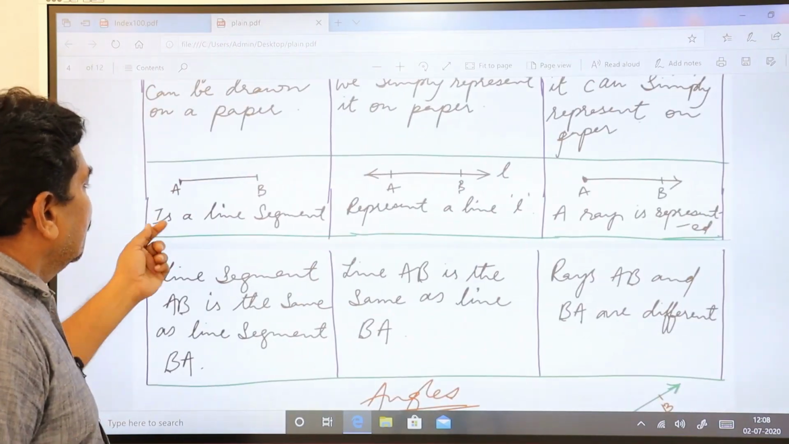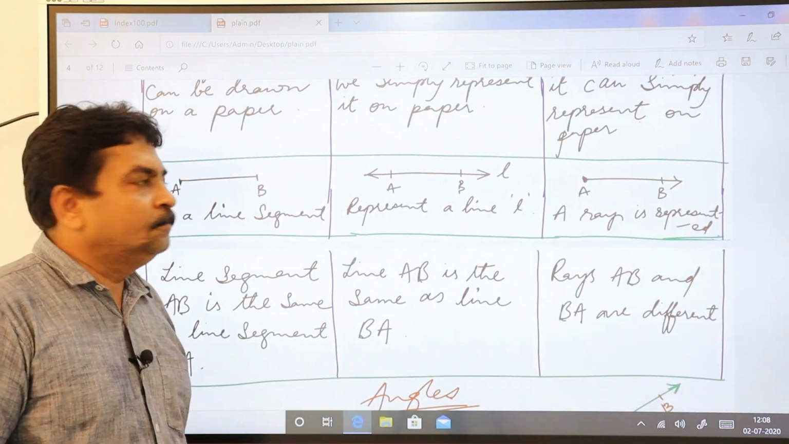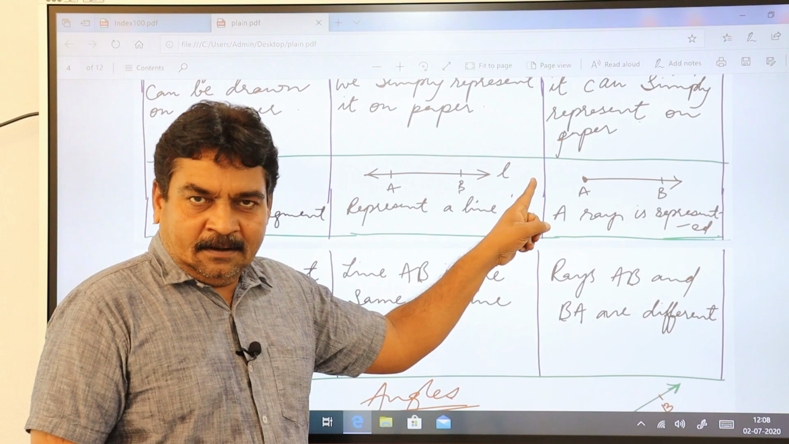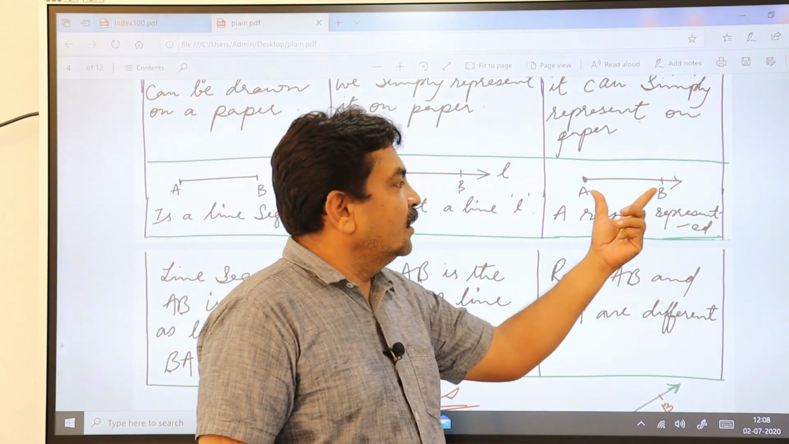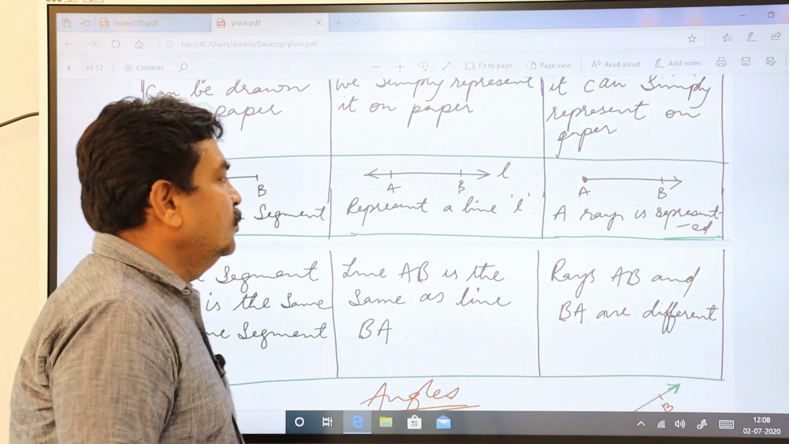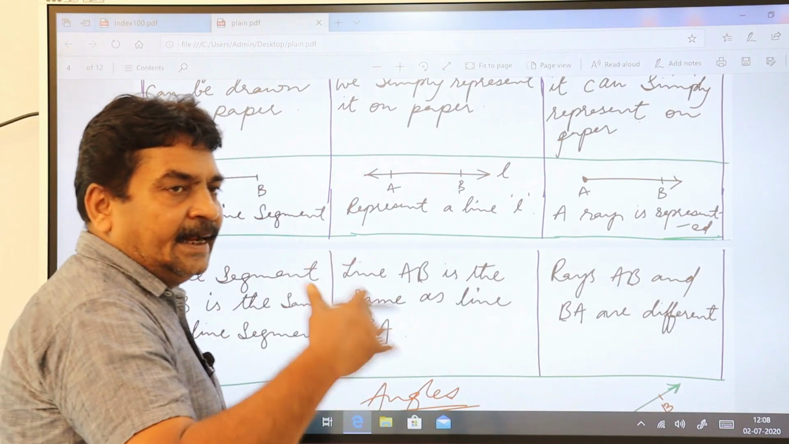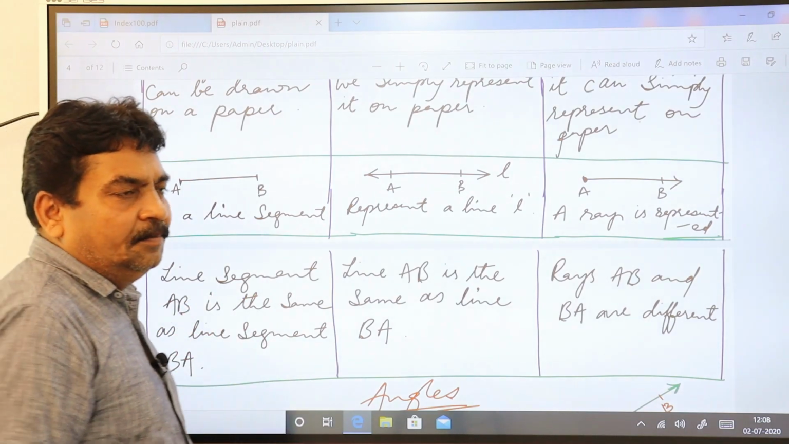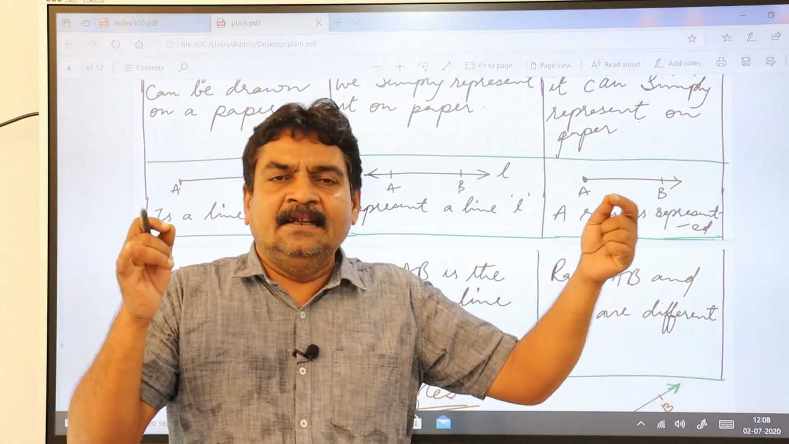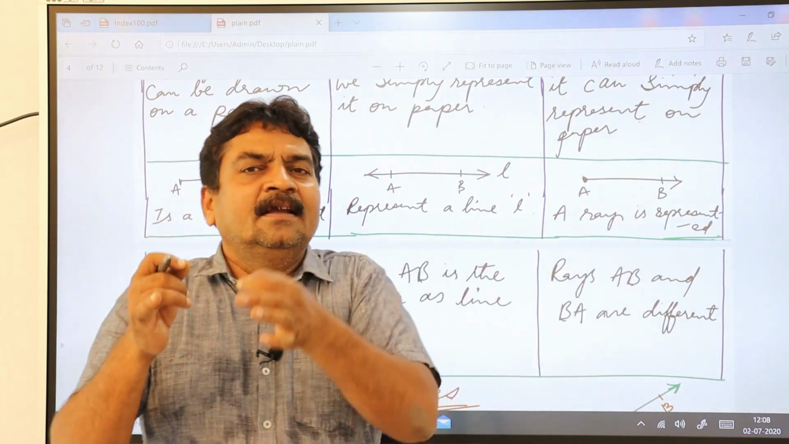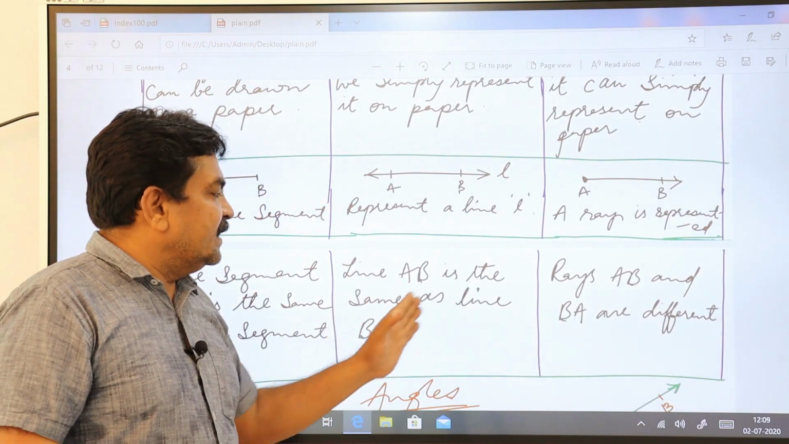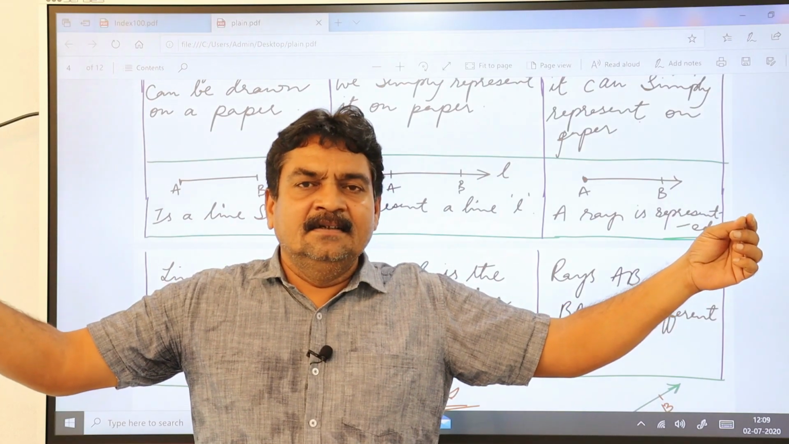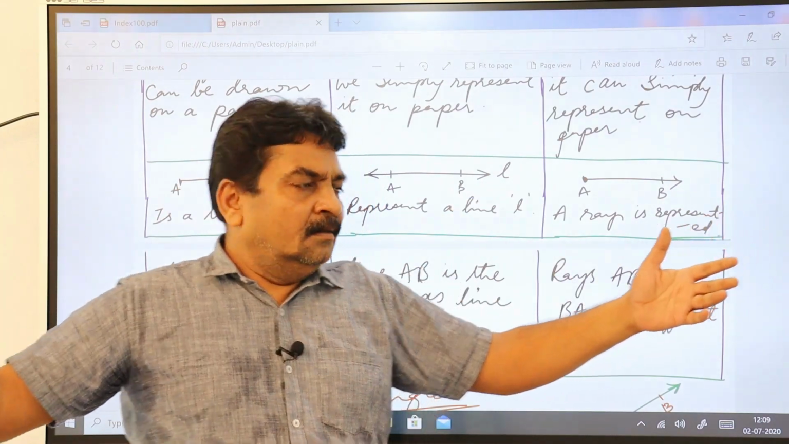This is a line segment. This is your line, represented by a small letter l, and this is your ray. That way you are going to understand the difference between line segment, line and ray. Line segment AB is the same as line segment BA. The distance between A and B is the same as the distance between B and A. Line AB is the same as line BA. Yes, of course, when it extends on both sides, you will say the same length.